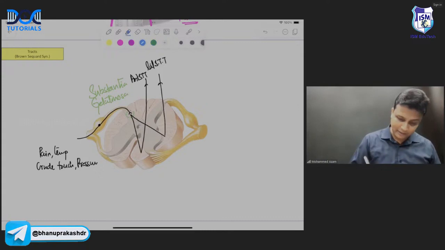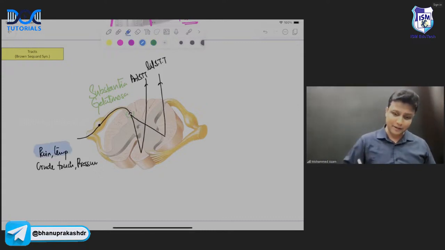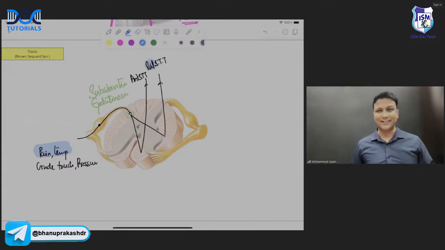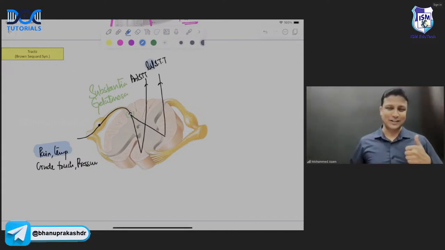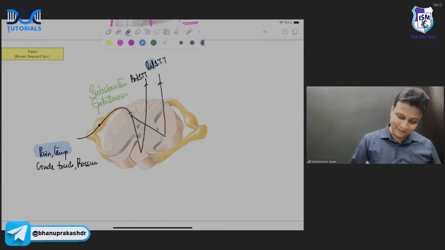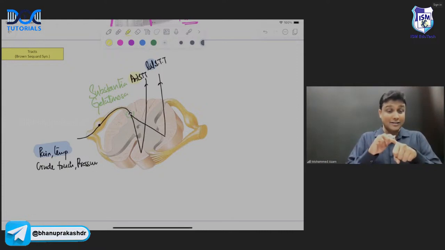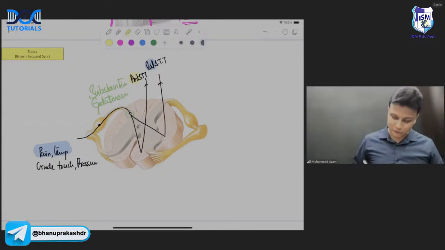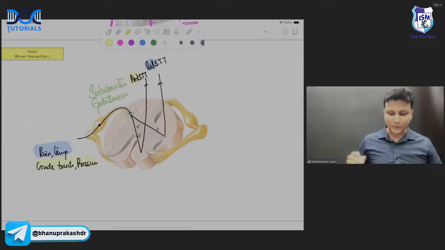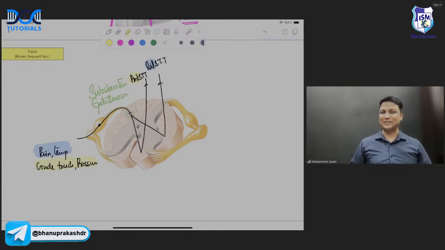And please remember that pain and temperature will be carried by the lateral spinothalamic tract. If you kick someone, he will feel pain and get very angry, and his temperature will rise. Similarly, the anterior spinothalamic tract is the one, and remember crude touch and pressure. So crude touch and pressure will be carried by the anterior spinothalamic tract. That is the way you remember.